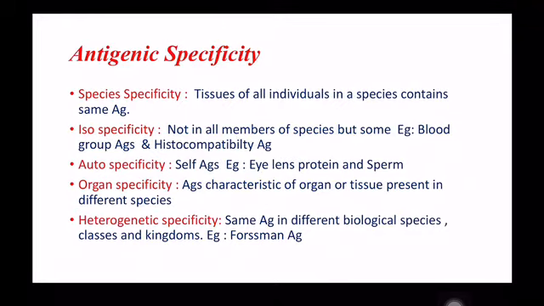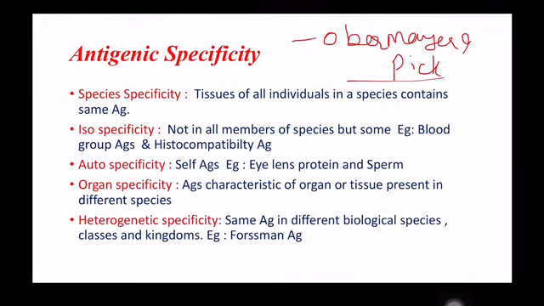The stereochemical specificity was first demonstrated by Obermeyer and Pick, and it was later confirmed by Landsteiner. Spatial configuration influences the antigenic determinant and the antigenic specificity.